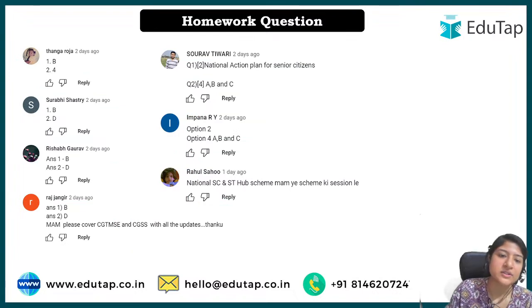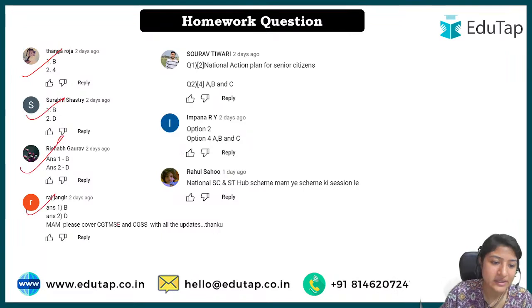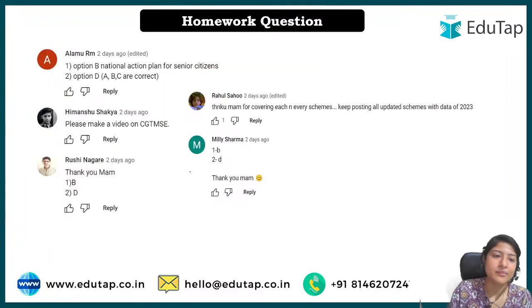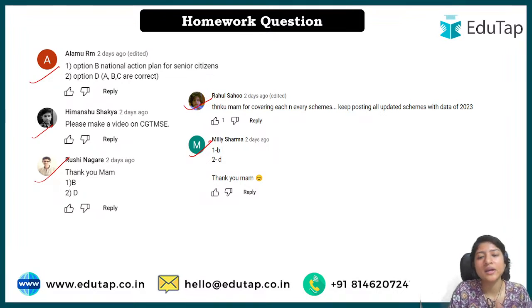These are the toppers of the last sessions. Thanga Roja, Surbhi, Rishabh, Raj Rangit said the right answer. I've taken your suggestion, Raj. Then Saurabh and Impana said the right answer. Rahul, I've taken the suggestion, I'll make the schemes in future lectures. Almur said the right answer. Himanshu, I've taken your suggestion. Rushi and Millie said the right answer. Welcome, Millie. Rahul, I'll plan to make the schemes that were in the budget, or that are important and related to data.